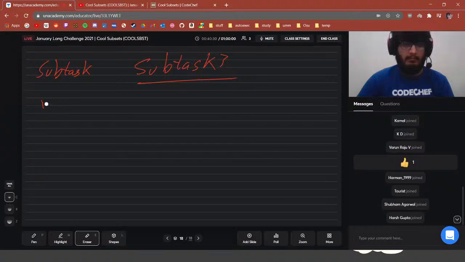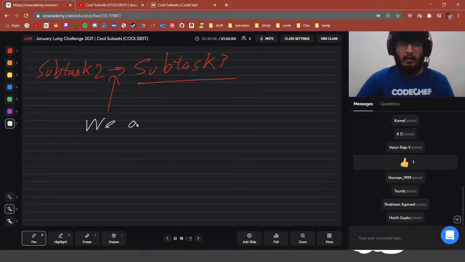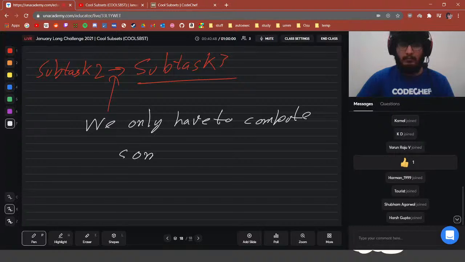Just wait a second. From subtask 2 to subtask 3, we only have to compute the summation of i equal to 0 to k of n choose i efficiently.